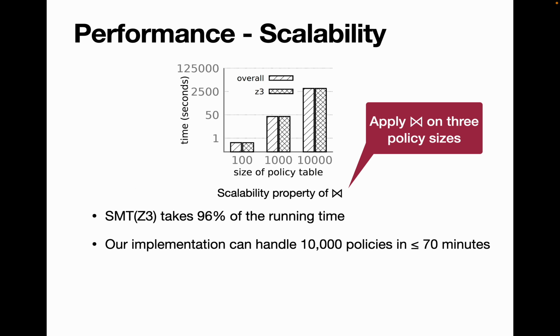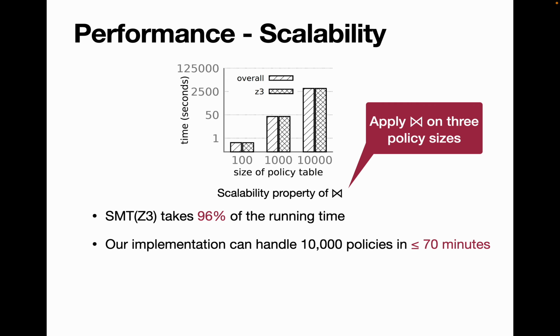Now we look at the scalability of our join function, and we see that when we increase the size of the policy table, our overall time required also increases, but this overall time is dominated by our SMT solver, that is our Z3 solver. The SMT solver takes 96% of the running time.